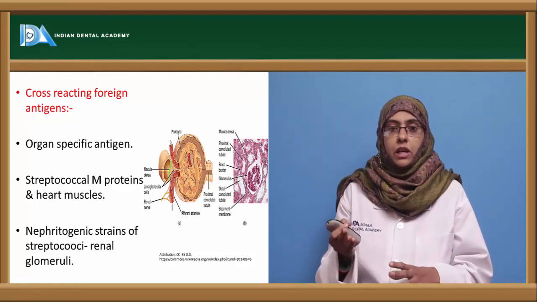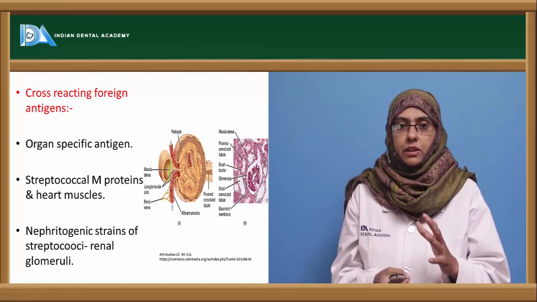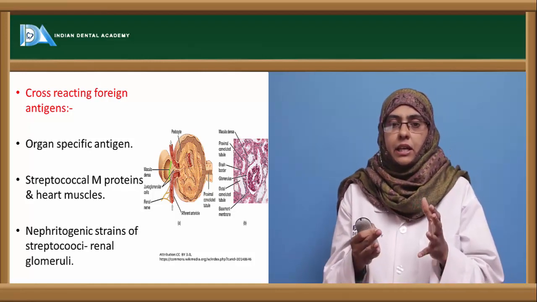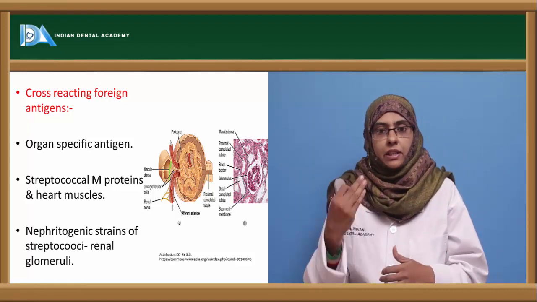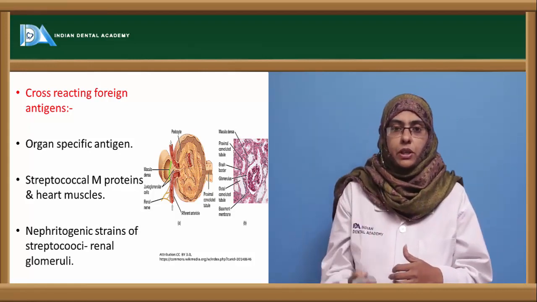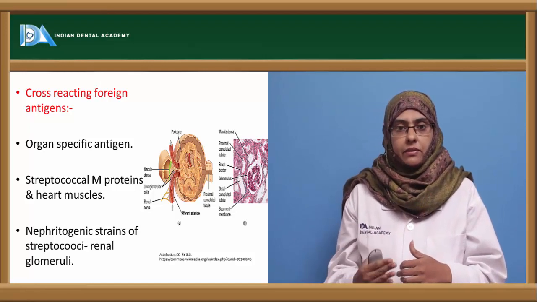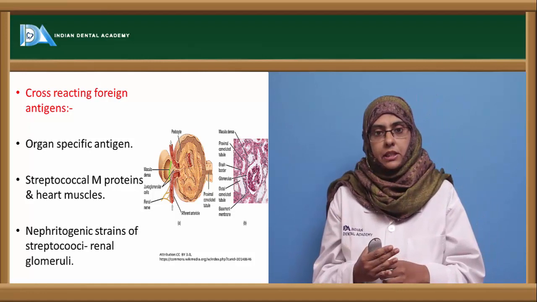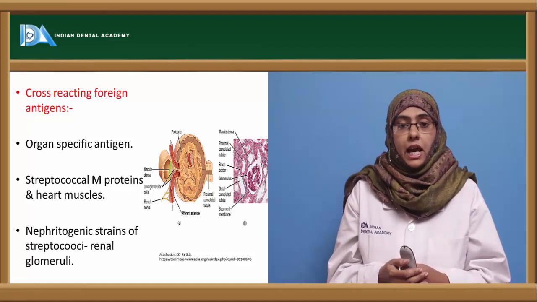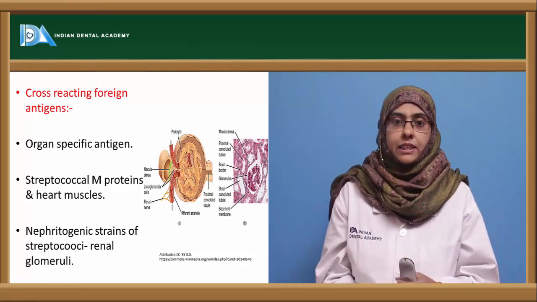Cross reaction is a very rare phenomenon, but it does occur, and it can also lead to autoimmune disorder. There are certain organ specific antigens that are specific towards a particular species. When these are introduced, they can induce the production of antibodies, which can go and destroy the self cells. The best example is the neurological disability after a neural vaccine is given to a person.